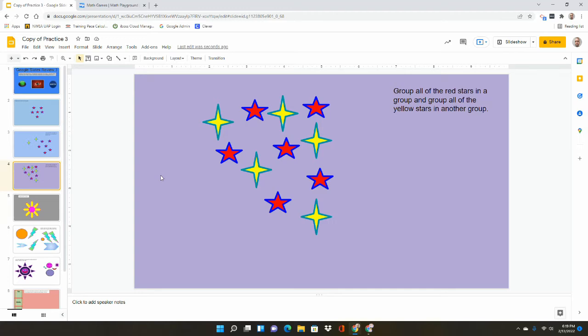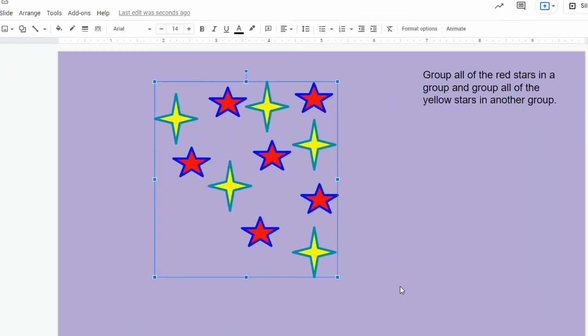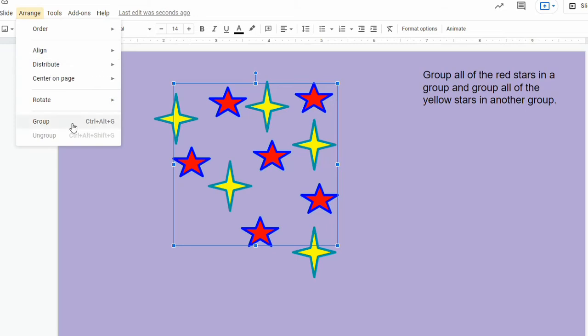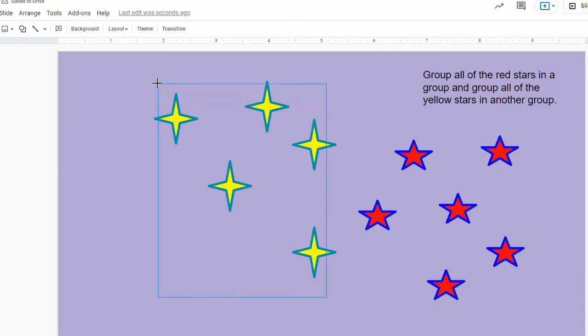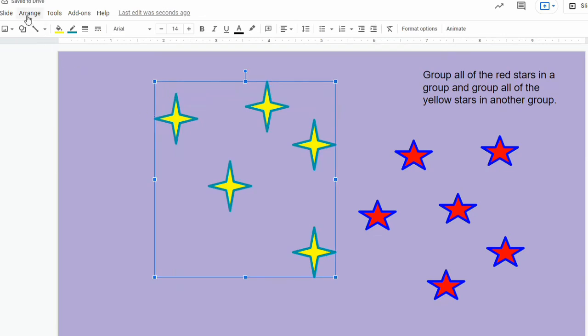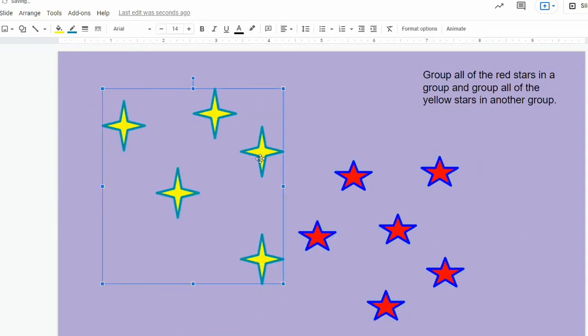All right, slide number 4 says group all the red stars in a group and group all the yellow stars in a group. So again, it's up to you, but what I'm going to do is click and drag over all of them, and then I'm going to hold down the control key, and I'm going to make sure to click directly on top of my 5 yellow stars. I'm going to go ahead and group, and then I'm going to slide that out of the way, and then I can go through and highlight all my yellow stars and put those in a group. So now when I move them, the groups of stars move according to their colors.